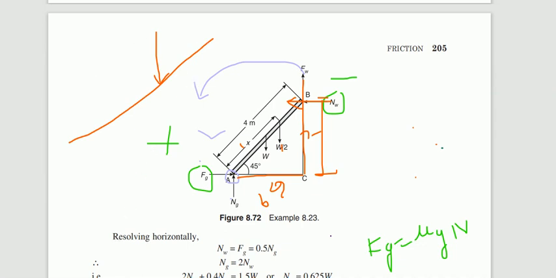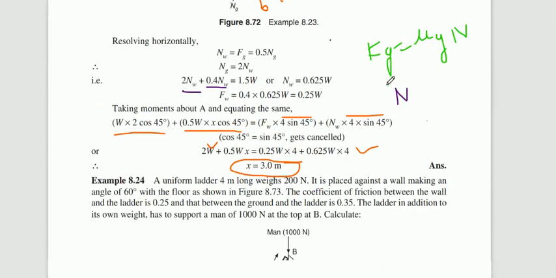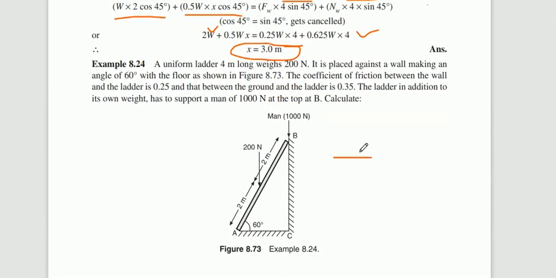So these are the different types of problems you will come across in the case of a ladder. Let me discuss what types of problems you have come across. In the first problem, that is regarding the frictional problem: what force is required to prevent the slipping of the ladder? That is one type of problem.